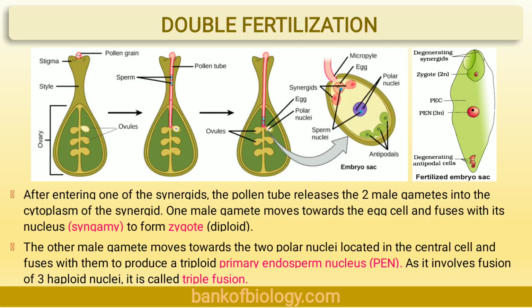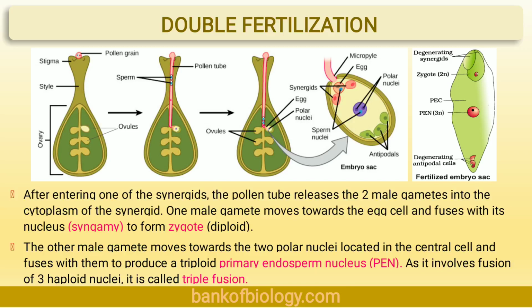Now, let's see what is double fertilization. Fusion of one male gamete with the egg and that of the other male gamete with the secondary nucleus is called double fertilization.